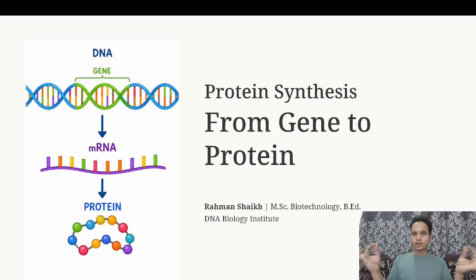So DNA is a large molecule. DNA is a very large molecule which has millions and millions of nucleotides over it. And these millions of nucleotides are made up of nitrogen bases, phosphates, and hydrogen bonds, and all other things. So this huge long DNA molecule has multiple genes over it. So what are genes? Genes are simply sequences of nucleotides, like A, T, G, C, A, T, G, C. These sequences may be hundreds of nucleotides or thousands of nucleotides in one gene.